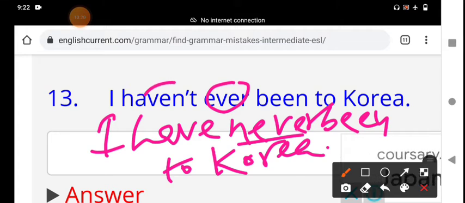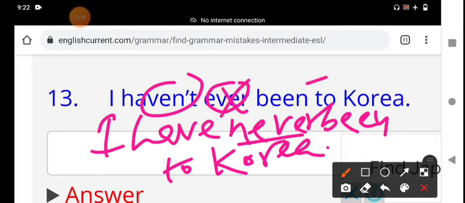We should not use ever in a negative sentence also. If you want the negative, I have not ever been to Korea, we should delete the ever. That is the right answer. I have never been to Korea is the right answer.